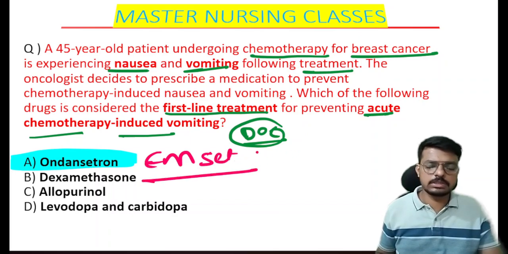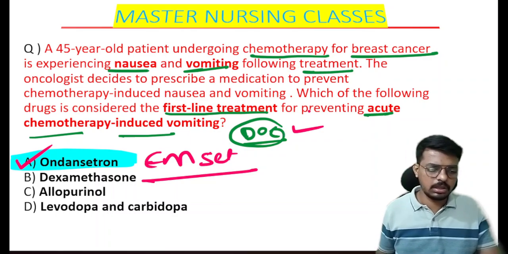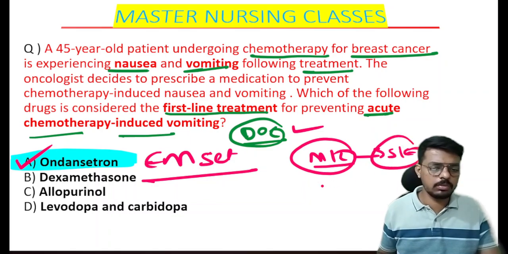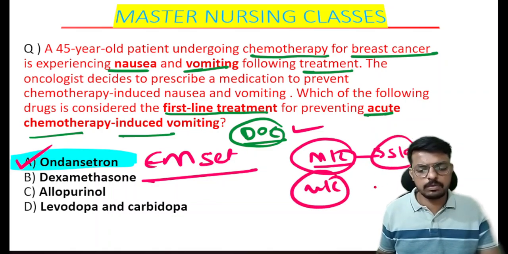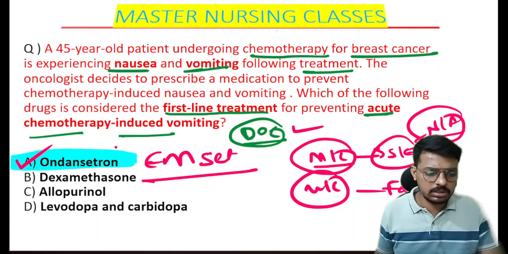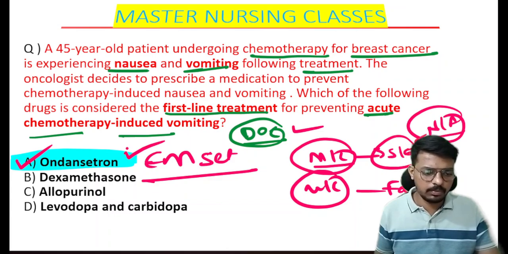Injection ondansetron is the drug of choice to prevent chemotherapy-induced vomiting. Yesterday only, I told you the most common side effect of chemotherapy is nausea and vomiting, and the most common side effect of radiation therapy is fatigue. So to prevent chemotherapy-induced nausea and vomiting, the drug of choice will be ondansetron. The question will come in your exam, very, very importantly.